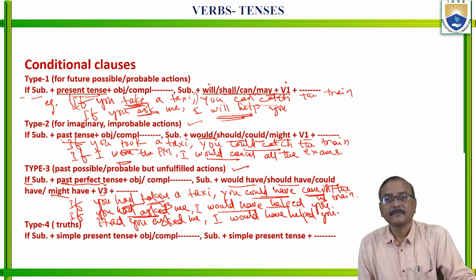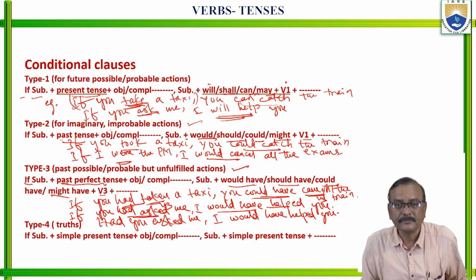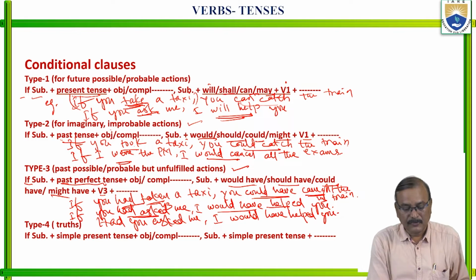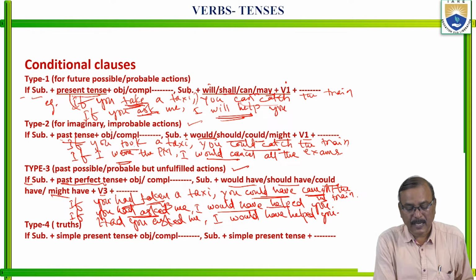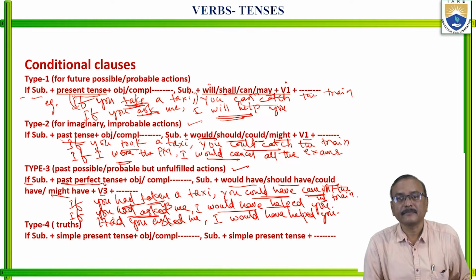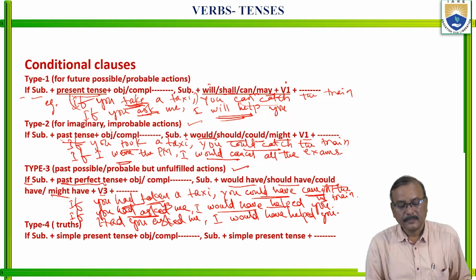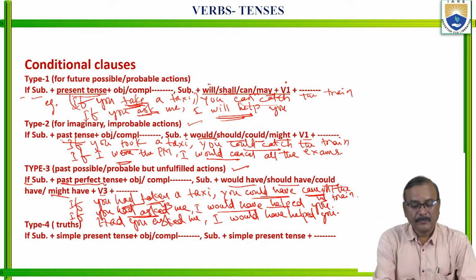Is it clear? "Had you asked me" or "if you had asked me", both are the same. When we remove this "if", we bring "had" before the subject, and both give the same meaning. Had you asked me, I would have helped you. Mainly there are these three types: first type, second type, third type.